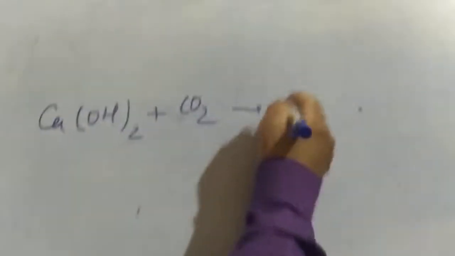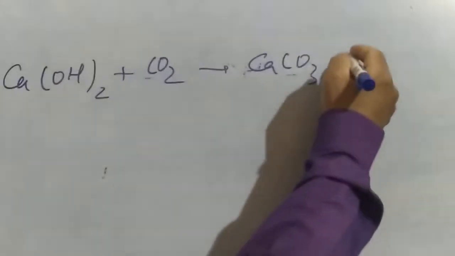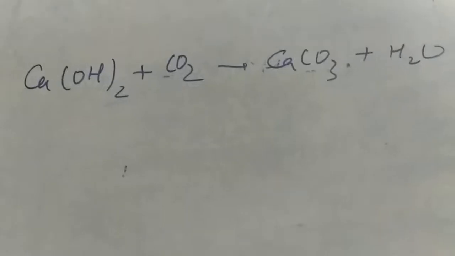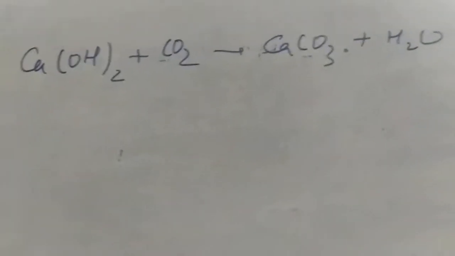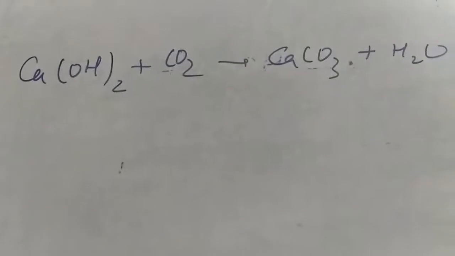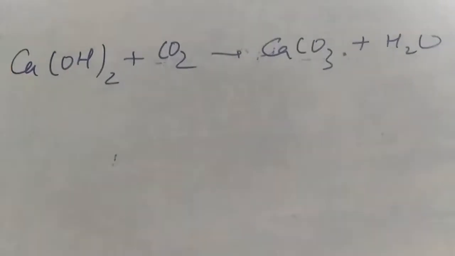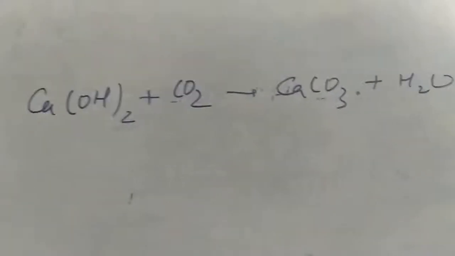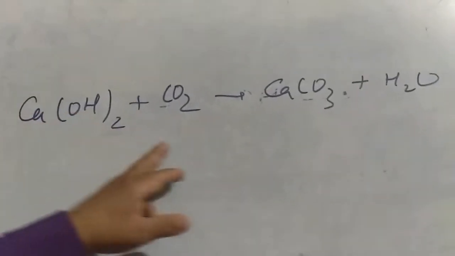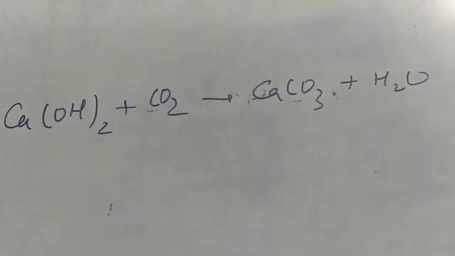When you pass CO2 gas through lime water, calcium carbonate and water form. This is the concept we use during whitewash. People apply a calcium hydroxide solution on the walls, which absorbs CO2 from the atmosphere and CaCO3 is formed.